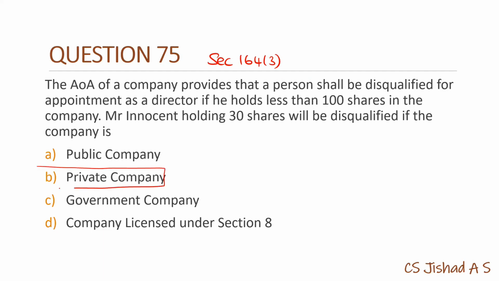Only a private company can add the provision related to qualification shares for directors. That is, if you want to become a director, you have to hold this much of shares. That is known as qualification shares. Such a provision can only be made by a private company. Okay, so the answer will be B.